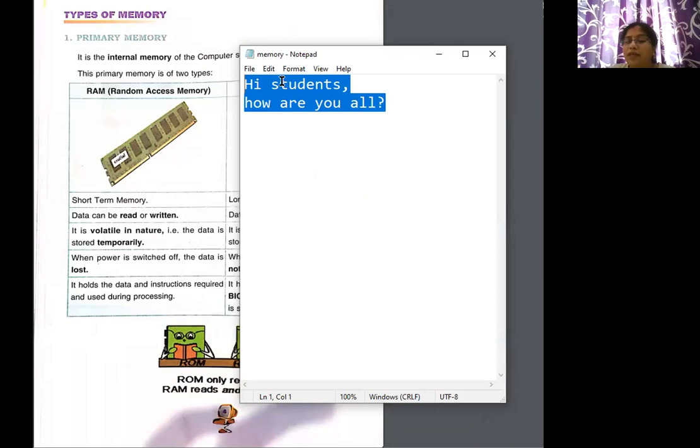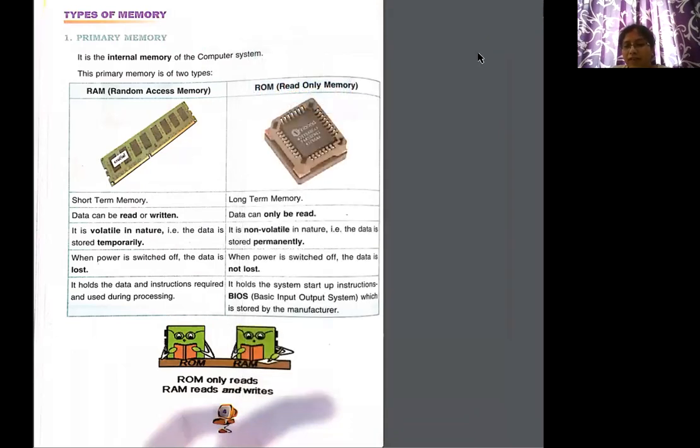But suppose suddenly, when you're working, your power goes off and your computer system is off. Whatever you have written and have not saved in any of your files, will it be there? No. Why? Because whatever we have written which is unsaved is on the RAM. So when the power is switched off, the data is completely lost. It holds the data and instructions required and used during a processing.